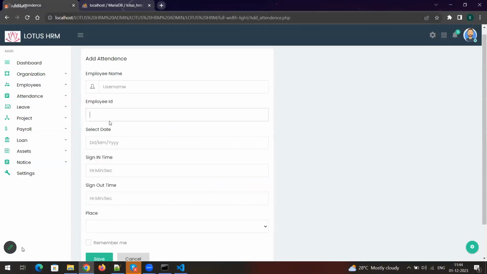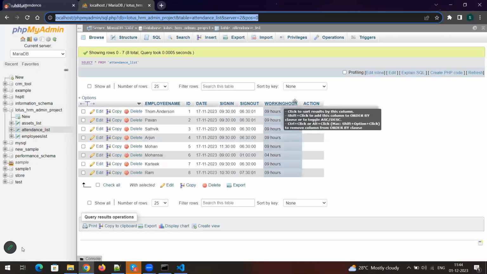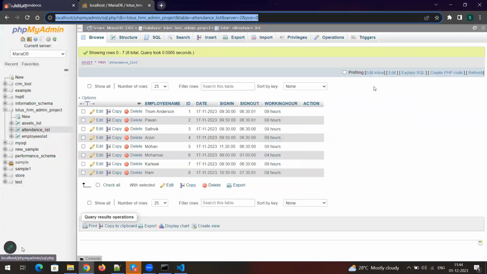See, employee name, employee ID, select date, sign in time, sign out time. Sir, what are these two extras? In some tables, there was a field called action, sir. That is a simple action which is there. That won't come in the database table. That is for editing and deleting. That will be present in the UI only. You are not going to give any inputs in that action field, right?